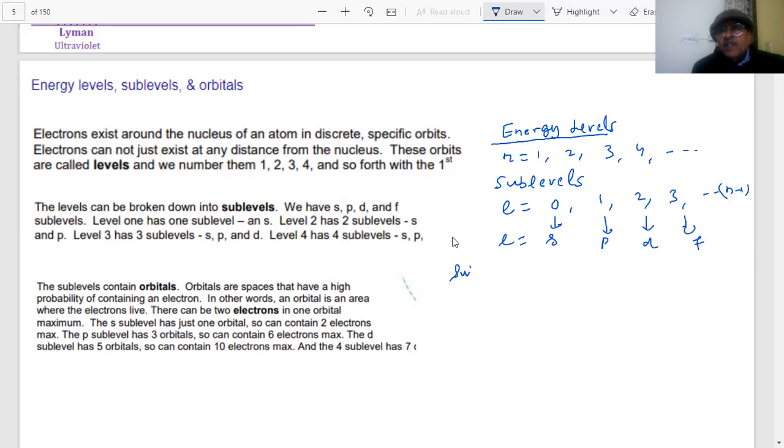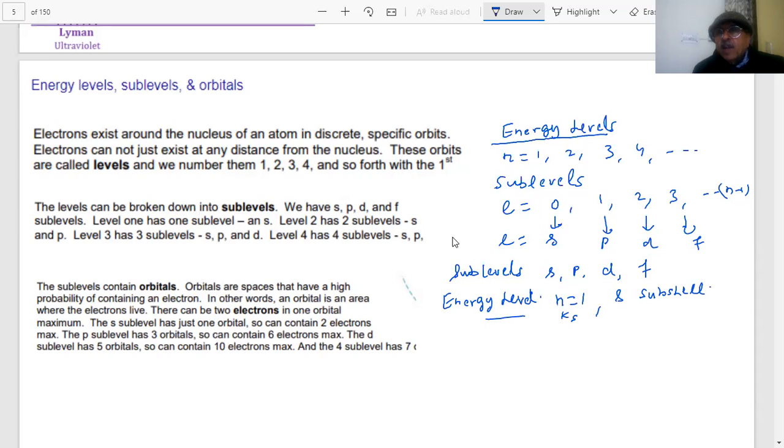So what are the sub-levels in the levels, students? s, p, d, f. In energy level 1, n equal to 1, we have only the s subshell, and this is your K shell.